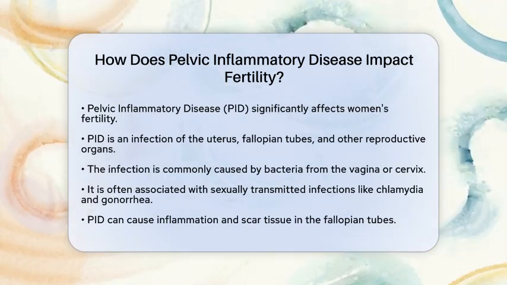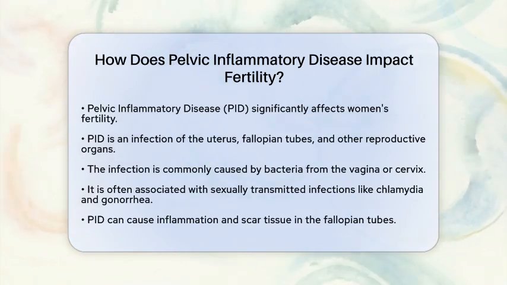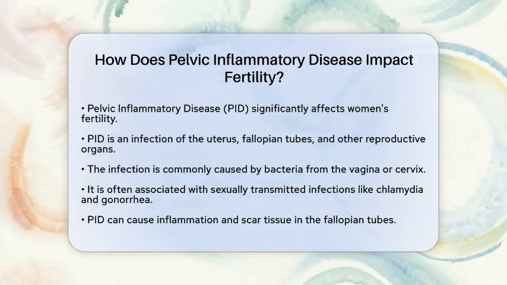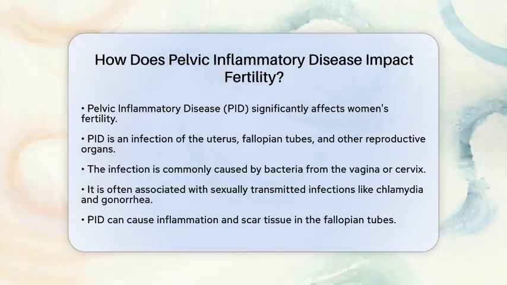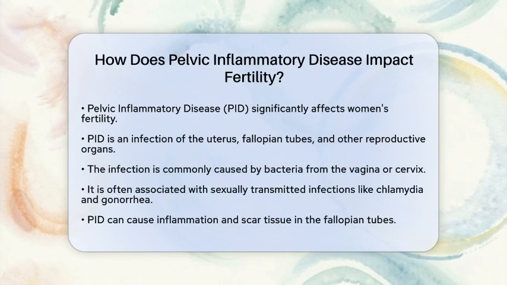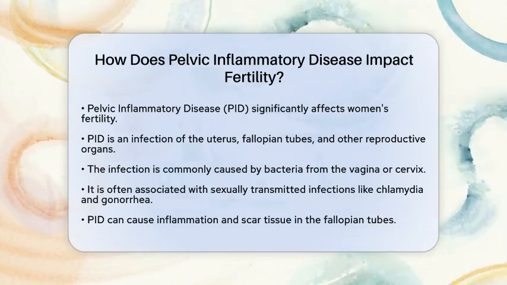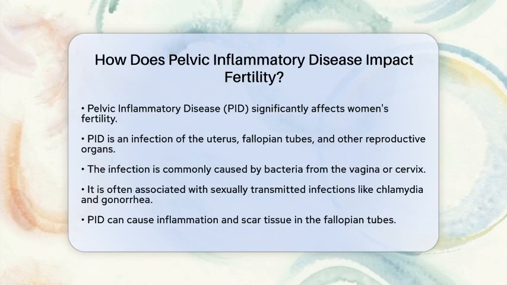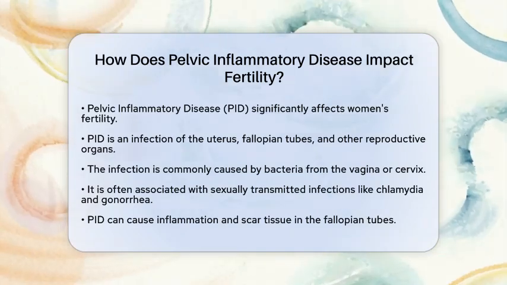This infection is usually caused by bacteria that ascend from the vagina or cervix, and it is often linked to sexually transmitted infections like chlamydia and gonorrhea. When PID occurs, it can lead to inflammation and the formation of scar tissue in the fallopian tubes.